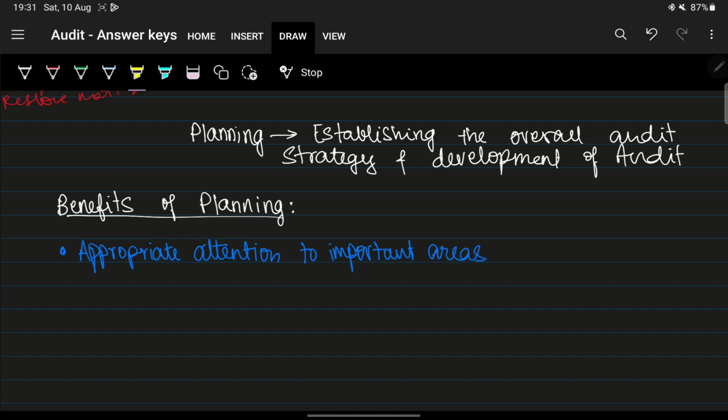Secondly, when you give appropriate attention to important areas, it will make it easier to identify and resolve potential problems. Potential problems, right?